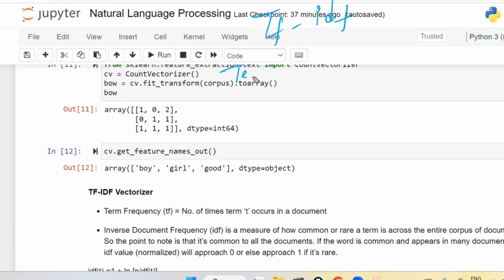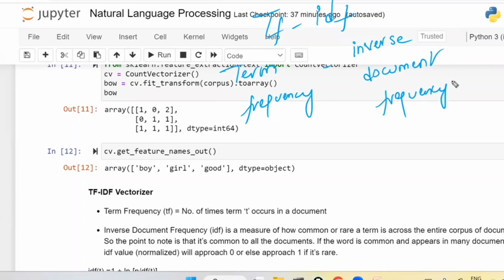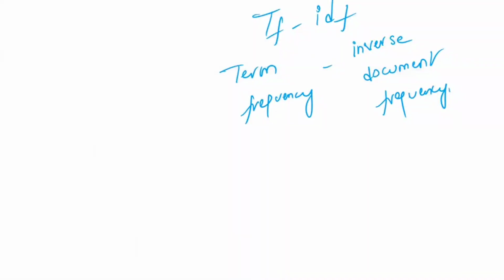TF means term frequency. IDF means inverse document frequency. TF-IDF full form is term frequency and inverse document frequency. TF stands for term frequency, IDF stands for inverse document frequency. Now, let us take an example.